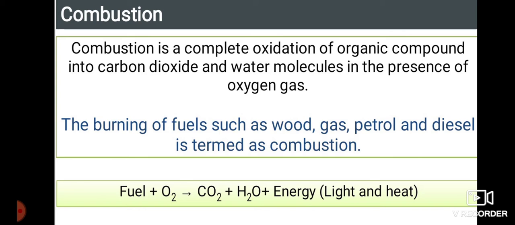So far we have learned that if a substance is completely burnt, carbon dioxide will be produced, and we call it complete combustion. Whereas in the next one, as I have told, it is incomplete combustion. That is, particles or residue will be left behind, and more smoke or sooty substances are produced, then we call it incomplete combustion, and carbon monoxide will be produced.